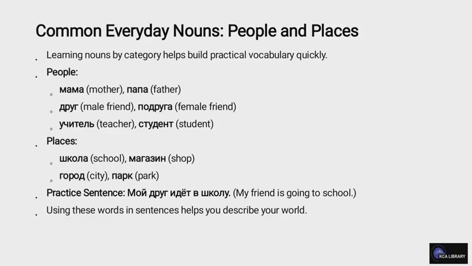Places: shkola, school; magazin, shop; doroga, road; gorod, city; park, park. Practice sentence. Moi drug idet v shkolu. My friend is going to school. Using these words in sentences helps you describe your world.